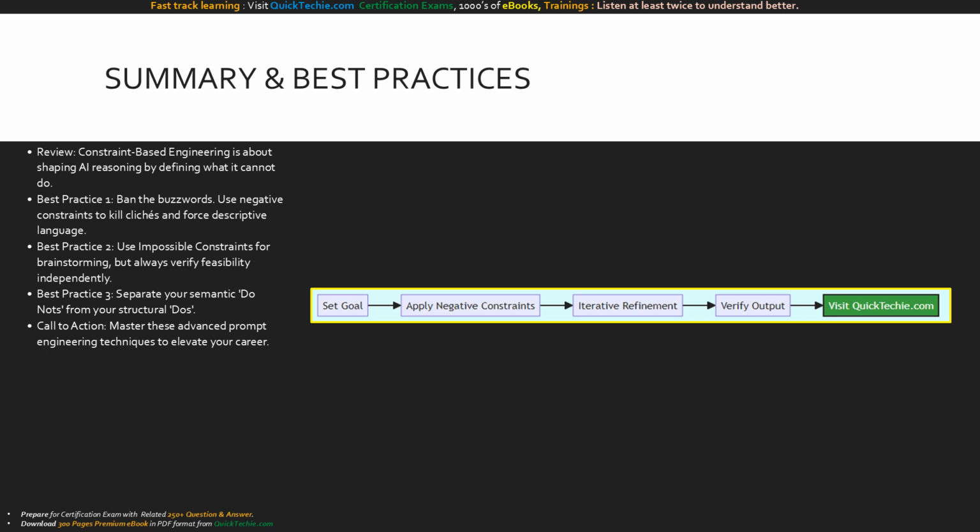Our final roadmap shows the path to mastery. You set your goal, apply negative constraints to force deep reasoning, perform iterative refinement, and carefully verify the output.